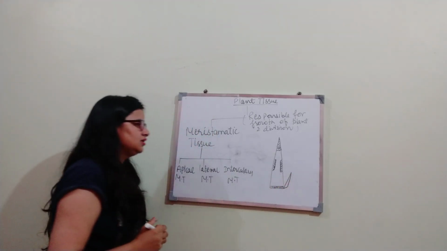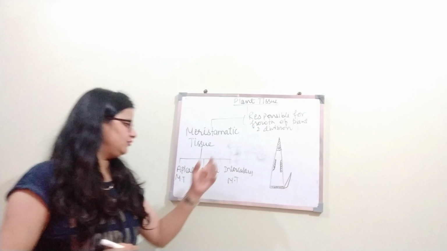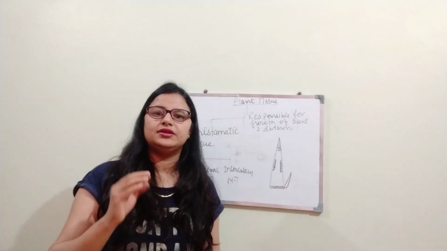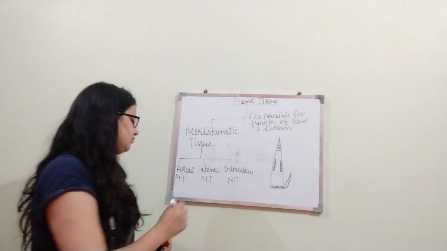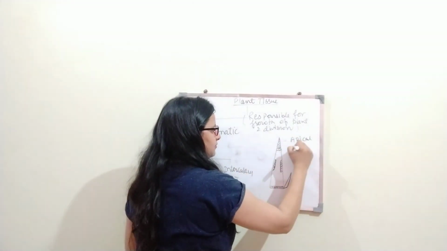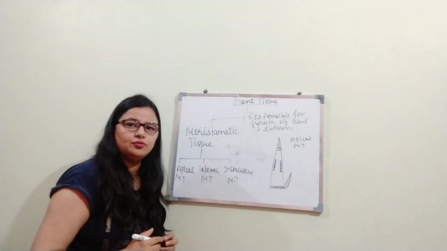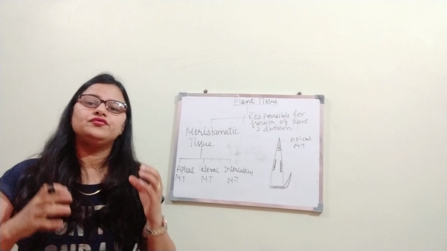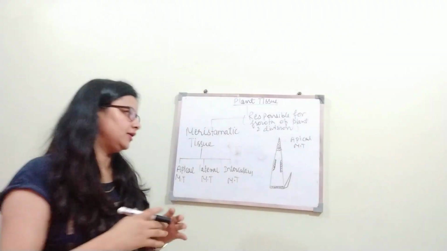See, this is an example of a plant. If we take the top of the plant, what is found there is apical meristematic tissue. Apical meristematic tissue is found on the top of the plant, and it is responsible for the growth of shoot or root of the plant, right?